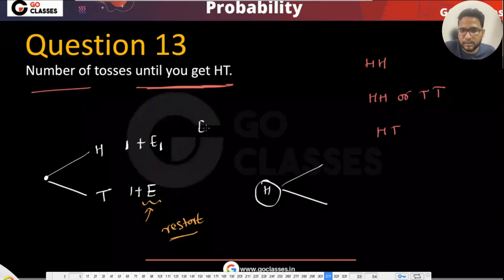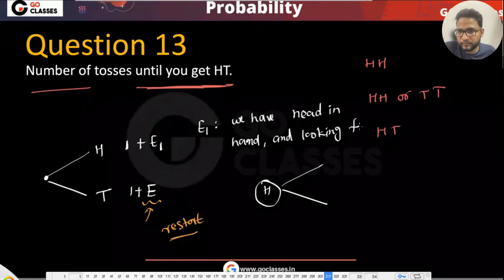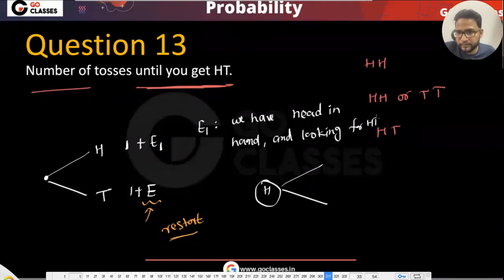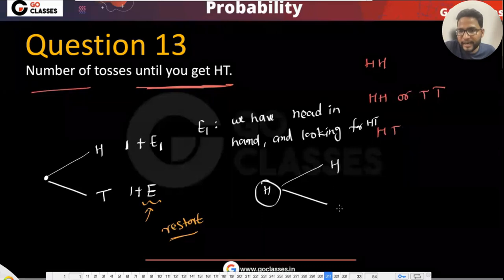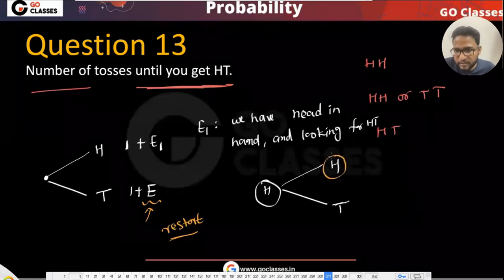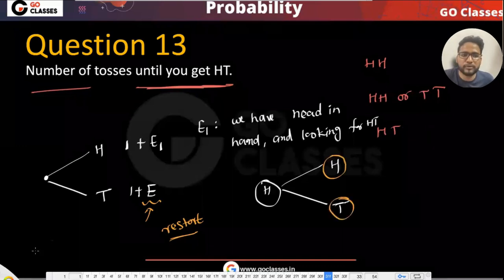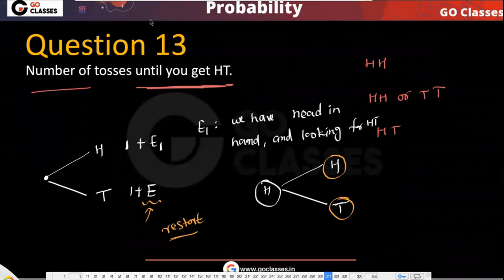We have head in hand and looking for head tail. Okay. Now head, either head can come or tail can come. Now tell me, if head comes, then what will be the progress that I have made? If tail comes, then what should be the case I'm having? Yeah, this is interesting. If head comes, then what I should be writing? If tail comes, then what I should be writing? Can anyone tell me? This is little interesting.